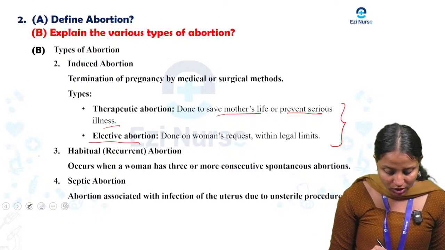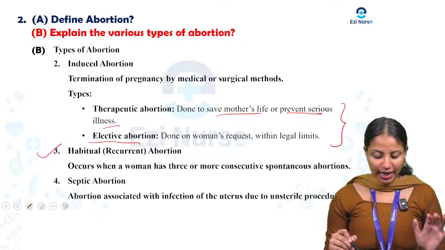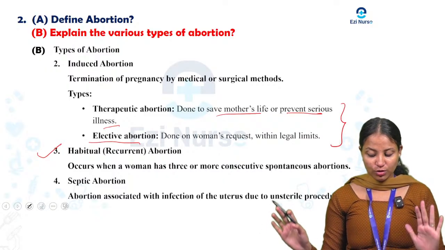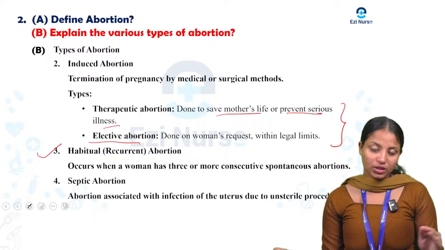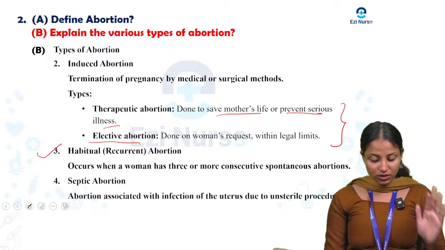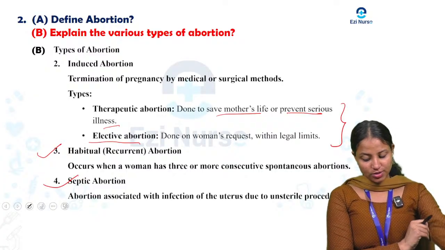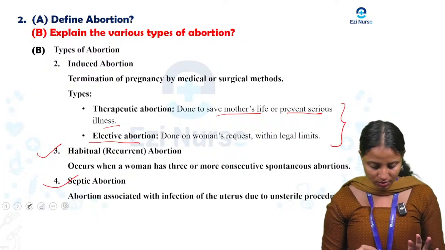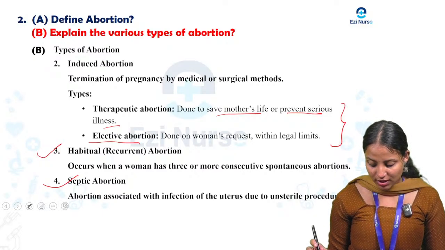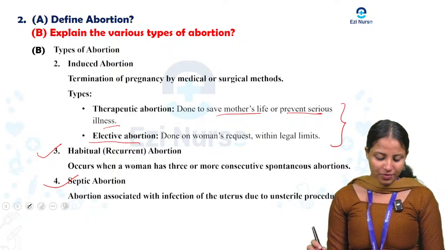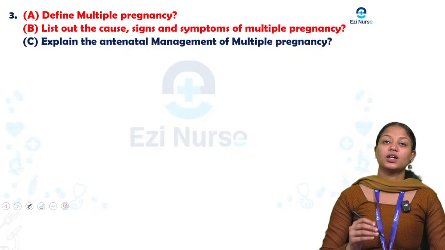Next, third one, habitual or recurrent abortion. What is habitual or recurrent abortion? It occurs when a woman has three or more consecutive spontaneous abortions. Next one is septic abortion. What is septic abortion? Abortion associated with infection, septic means infectious. Abortion associated with infection of the uterus due to unsterilized procedure. So this is septic abortion. Here we have discussed abortion. These are all the types of abortion.